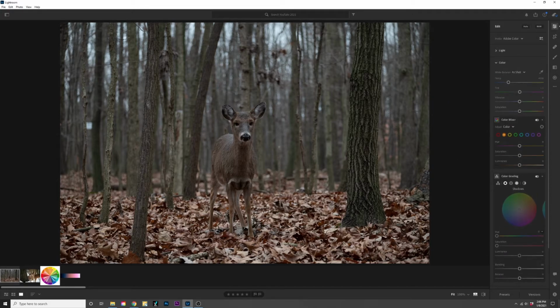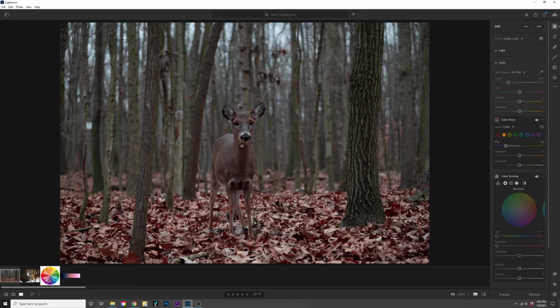This one we're going to do a little more unique. There's a lot of foliage on the ground, a lot of dead leaves, and I want to change their tone. Now, I want to make the orange leaves move a lot more towards red. I want them to be a nice, deep fall red. So let's move the hue. Oh, I'm sorry. Yeah, let's move the hue to about -60.